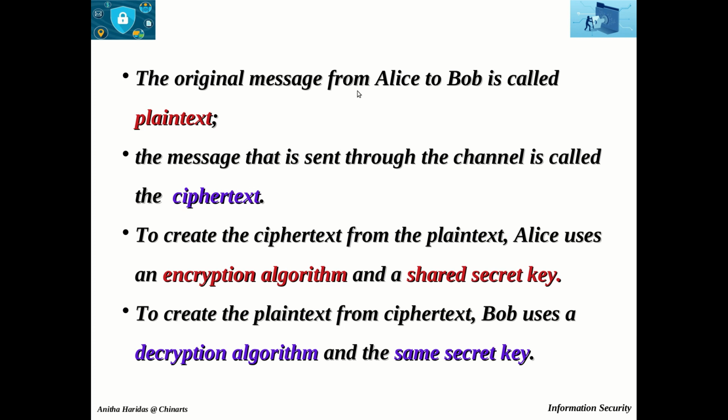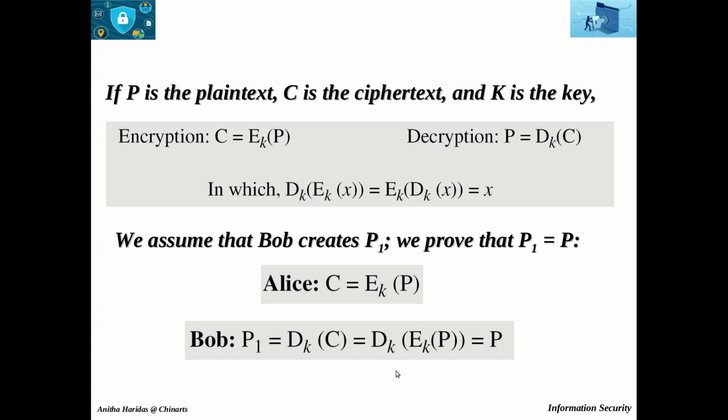The original message from Alice to Bob is called the plain text, and the message that is sent through the channel is called the ciphertext. To create the ciphertext from the plain text, Alice uses the encryption algorithm and the shared secret key. To create the plain text from the ciphertext, Bob uses the decryption algorithm and the same secret key. Here, symmetric key encipherment uses a single key for both encryption and decryption.